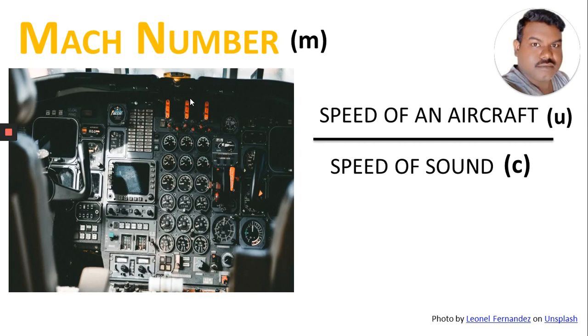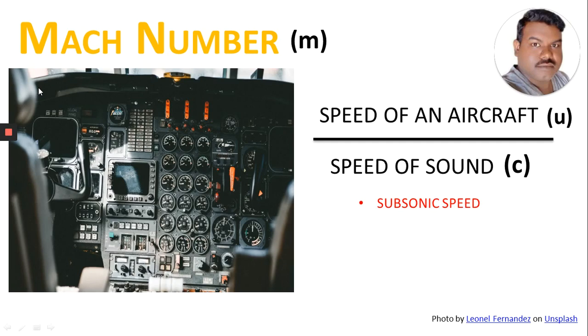Ernst Mach defined the Mach number as the ratio of the speed of an aircraft to the speed of sound. Here, Mach number I am going to represent as letter M, speed of the aircraft as small letter u, and speed of sound as small letter c. So we are going to classify the aircraft speeds using Mach number.